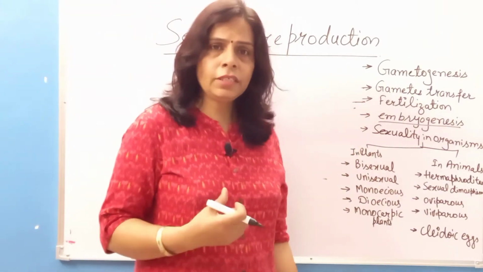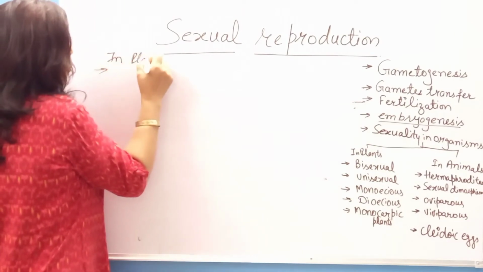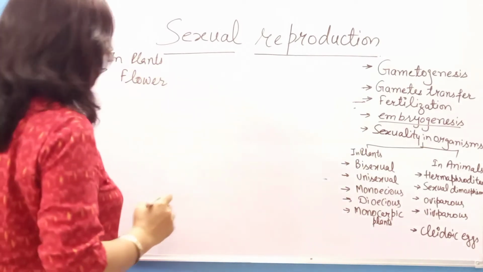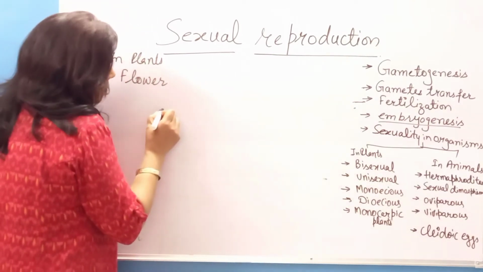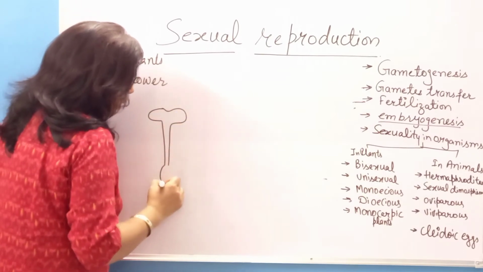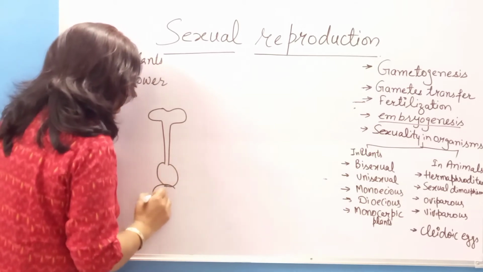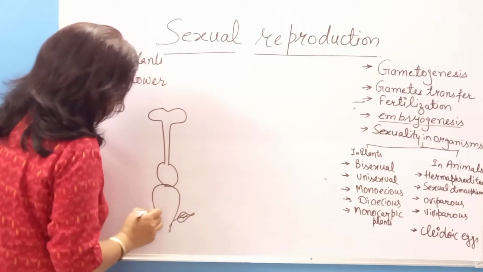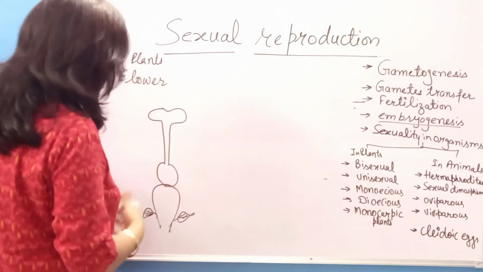There are a few terms you must have heard. First of all, what is the reproductive structure in plants? You all know it is the flower, right? You must have made a diagram of a flower in lower classes also, that there is a stigma, style, ovary, and this is resting on the thalamus part. There are little leaves, sepals. We are not concerned with these parts basically, these are the accessory parts. Here I am concerned with the reproductive parts, right?